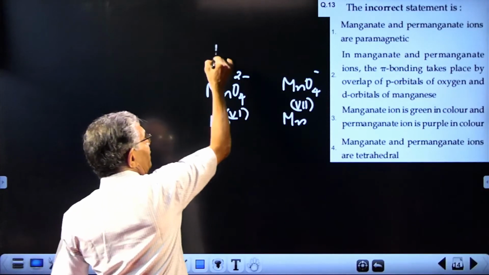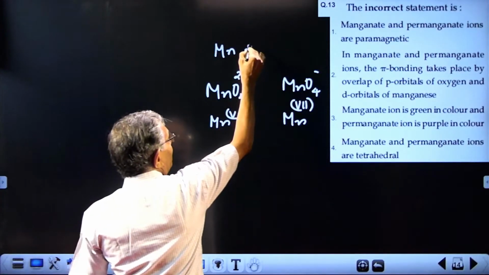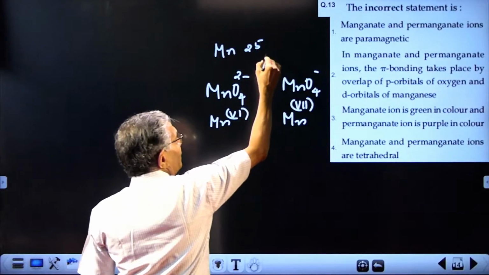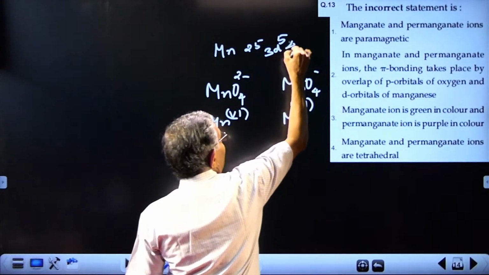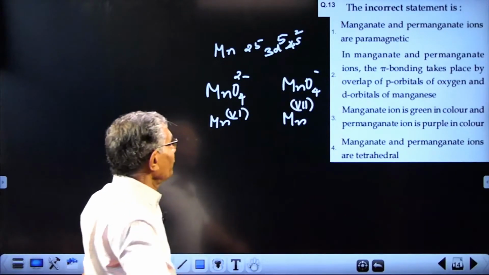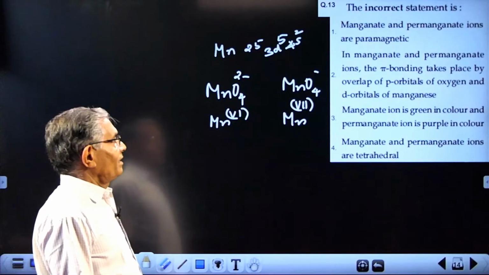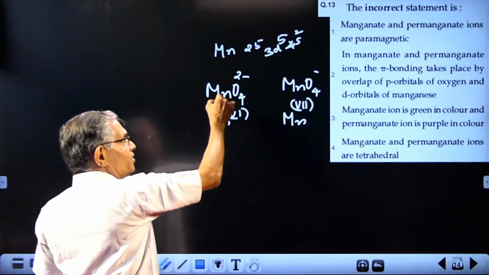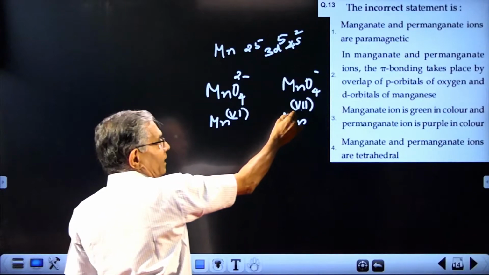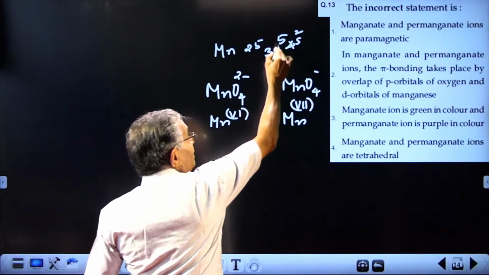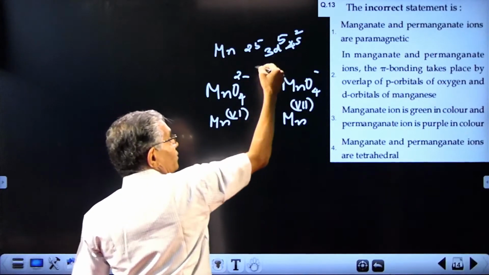You know, manganese is the 25th element, so it is 3d5 4s2. In oxidation state 6, the electrons are gone, and in permanganate all 7 electrons are gone.